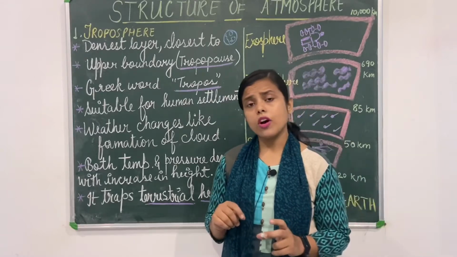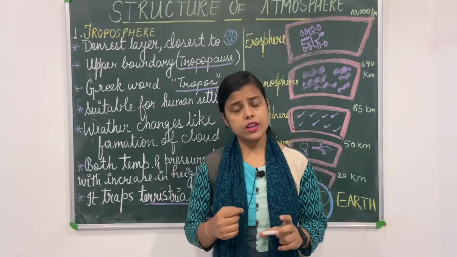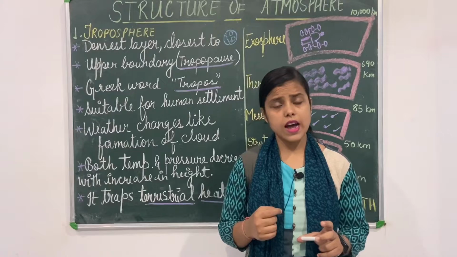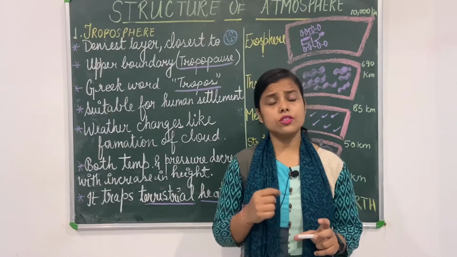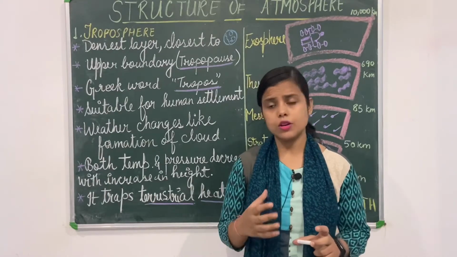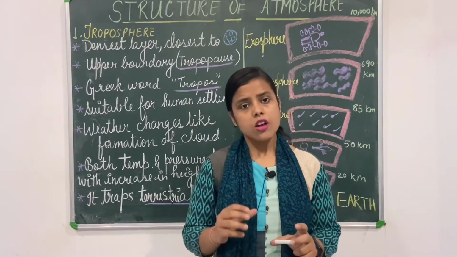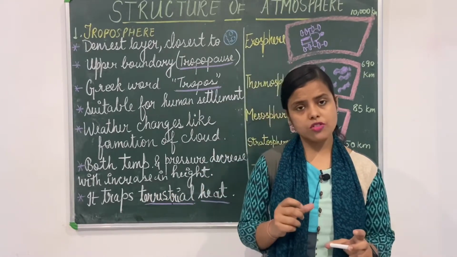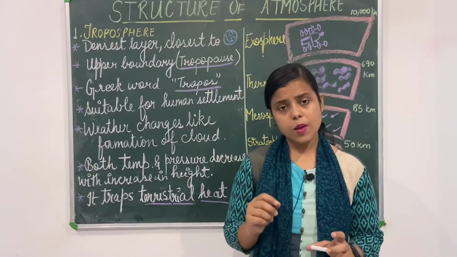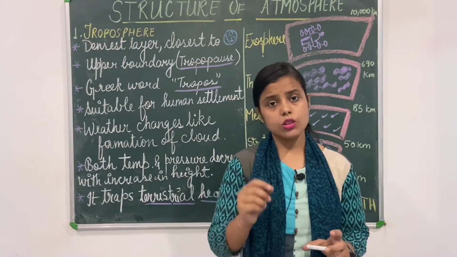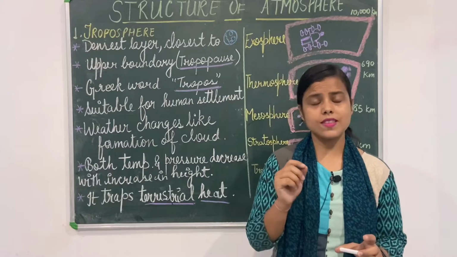The next point we can discuss about troposphere is that troposphere traps terrestrial heat. Though I have mentioned it over here in the last, we will discuss it before. Troposphere traps terrestrial heat. That means it keeps the temperature of the earth normal for human settlement.